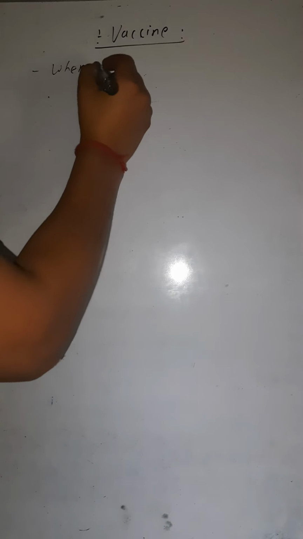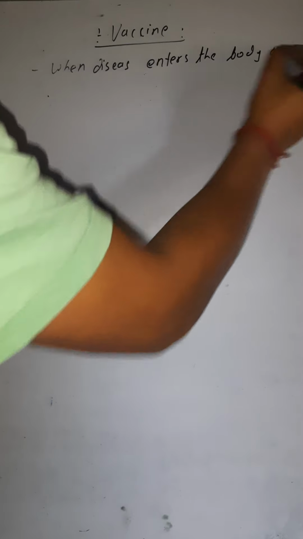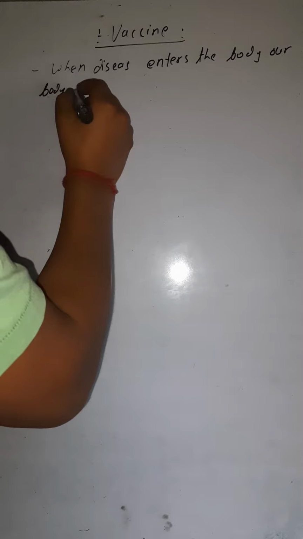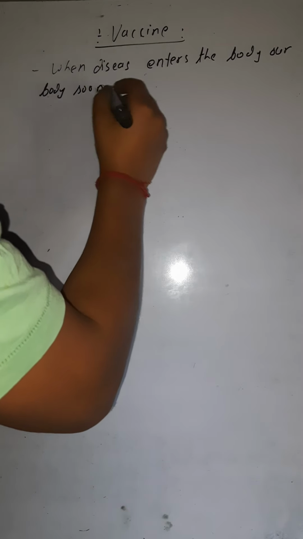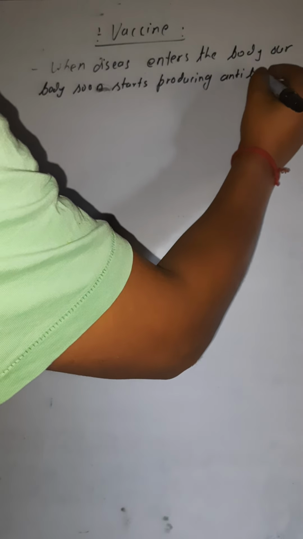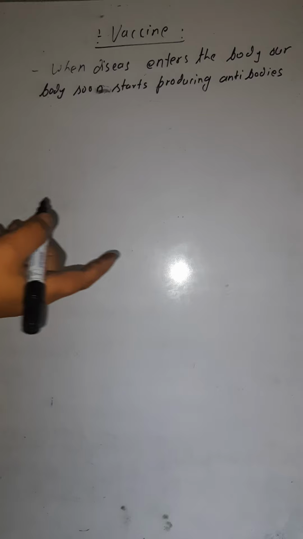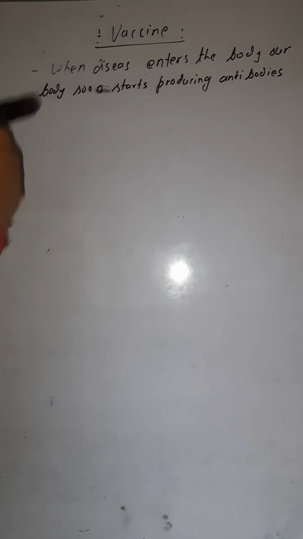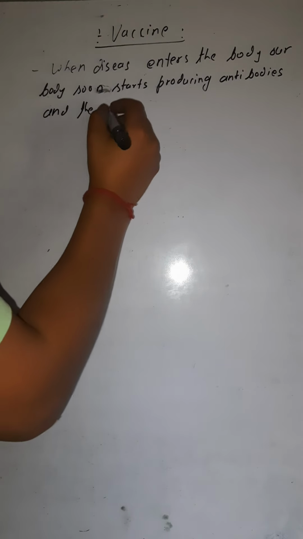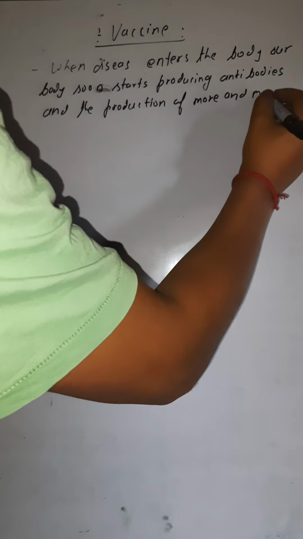When disease enters the body, our body soon starts producing antibodies, and the production of more and more antibodies can be done with the help of the vaccine.